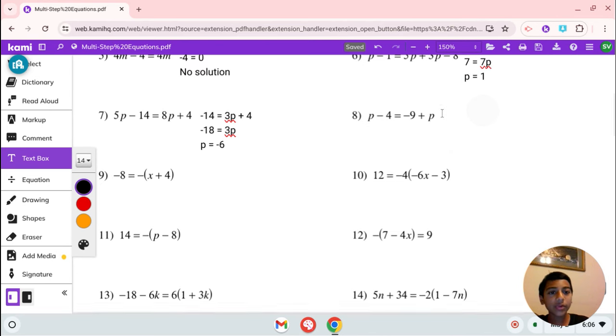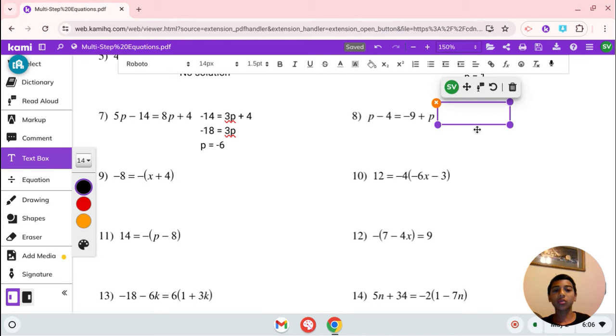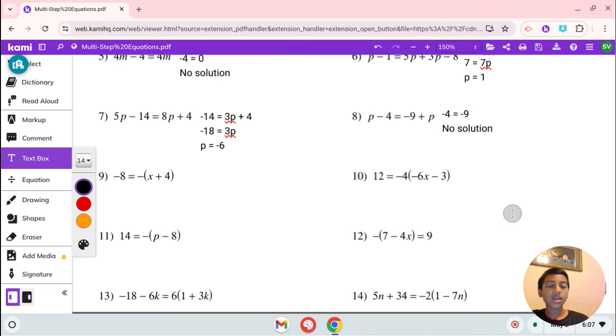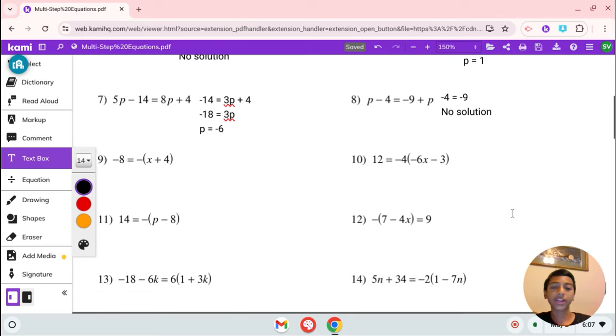Number 8, we have p minus 4 equals -9 plus p. Let's subtract p from both sides of this equation. So we get p minus p is 0 and p minus p is 0. So we're left with -4 equals -9. This is an untrue equation, so in this problem we have no solution. No solution is our answer in number 8.